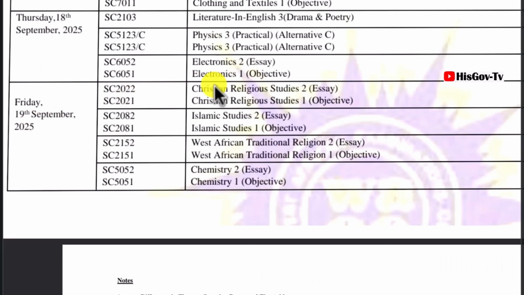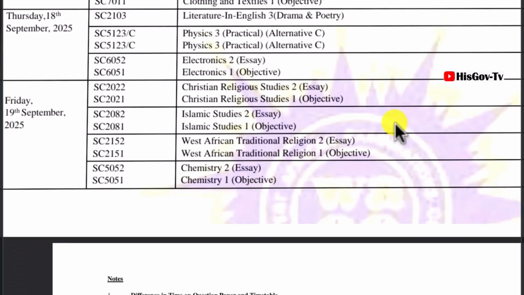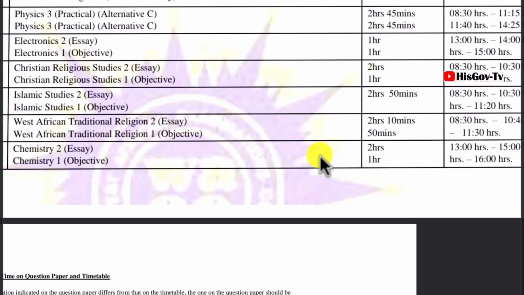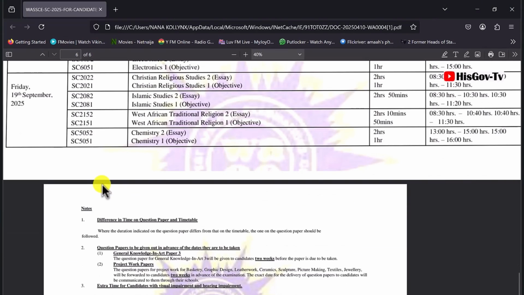19th September, Friday, we will have CRS, that's Christian Religious Studies, essay and objectives, IRS, Islamic Studies, and then West African Traditional Religion, as well as chemistry, essay and objectives, all will be written on 19th, and that will be the last day or the last paper for the WASSCE. So the Christian Religious Studies will start in the morning, and then Islam will also start in the morning, then traditional will also start in the morning. And then the chemistry will start at 1 o'clock in the afternoon. So yeah, that is all that I have for you about the exam.